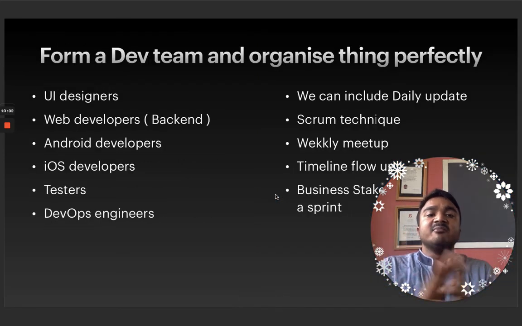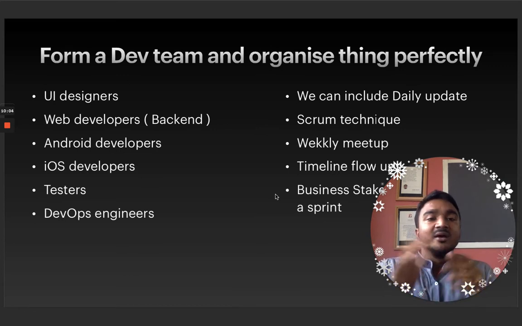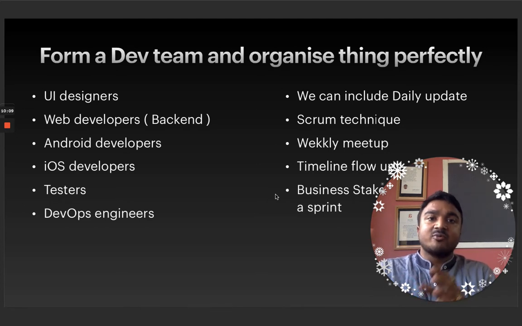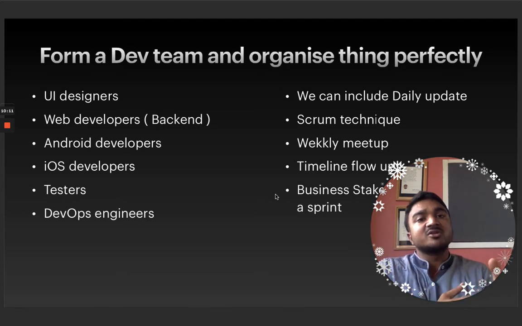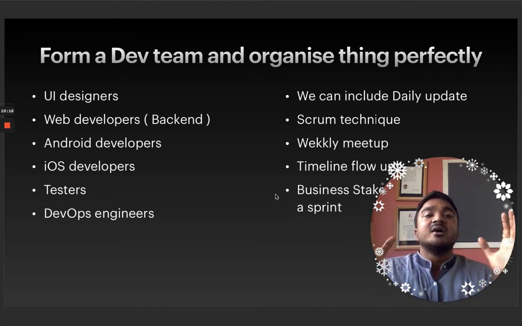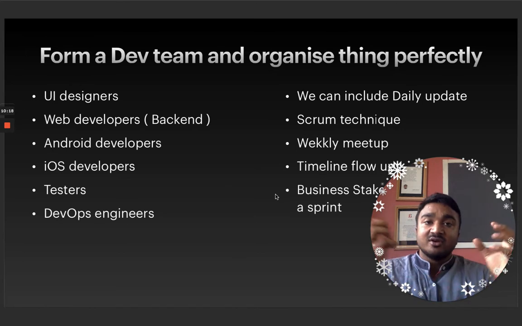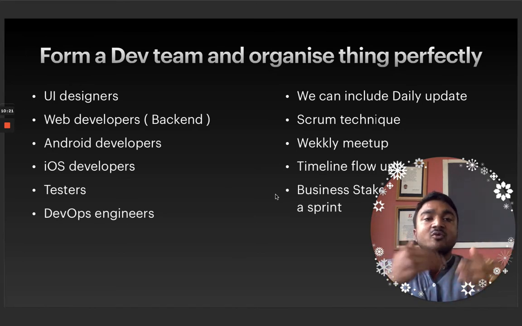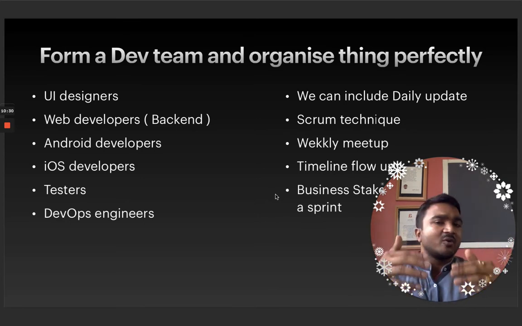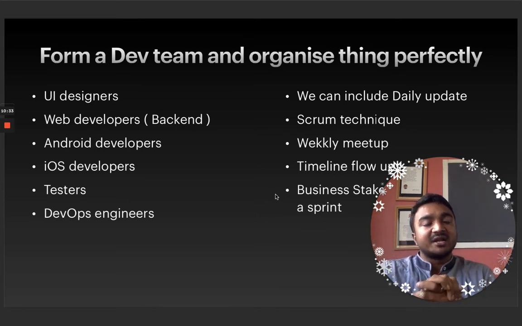Then from a dev team perspective, we need to organize things properly. We have created the functional document, we discussed the security, we know the infrastructure and the cloud services we want to work with. Now we have to organize the dev team, because they are the core part. The process goes step by step. First we go for the UI or UX process, then the documentation and UX and UI will create the web app, Android, iOS, whichever you need right now. They will create it, they will do the testing, they will put down the engines.